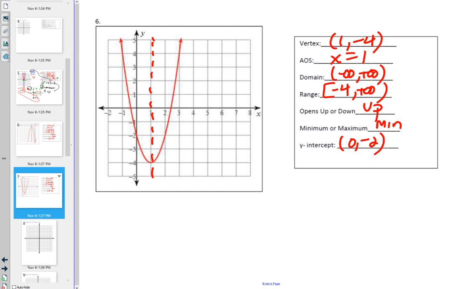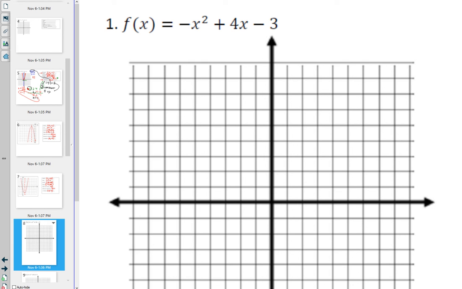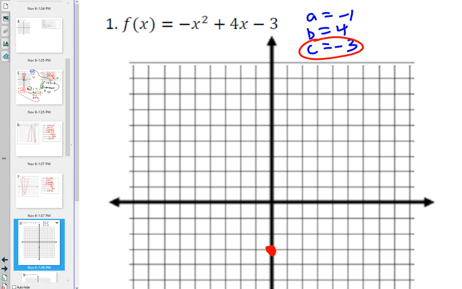Let's see if I can get 2 graphs done. So watch here, let's do this one. Now this is going to be just graphing. It's in standard form, so let's identify A, B, and C. Let's just come up with the 5 points. One of them here is given to me for free. I know this is going to cross the y-axis at -3 because of C. What else do I know about the parabola that's important?